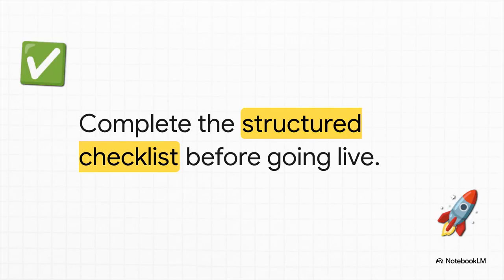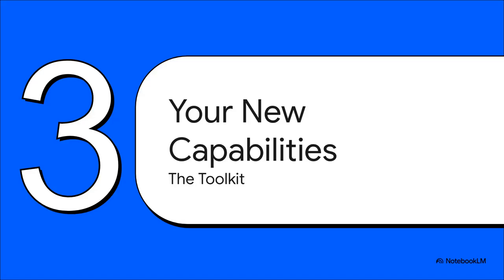The final segment ties the whole thing together with the pre-deployment checklist. Before your tool goes live, you run this structured process. You'll also learn exactly when to tag in the Department of Innovative Solutions or Network Operations, so you're never flying solo on a big launch. All right, Section 3, your new capabilities. Let's open up the toolkit.